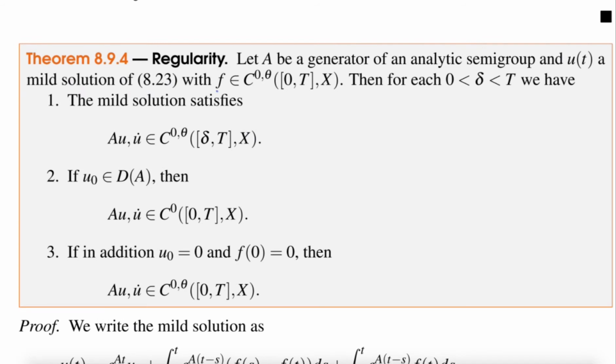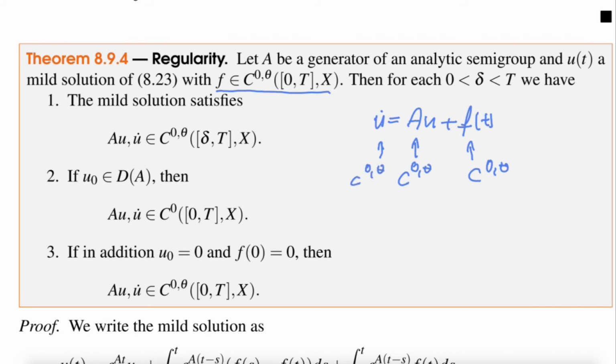So we look at f in C^θ, so the Hölder space, Hölder continuous functions, and the differential equation we are looking at is u dot equals Au plus f(t), okay, and f is Hölder continuous. And then what we can basically show is that Au and u dot are also Hölder continuous. So this is C^θ, then we can show that this is C^θ and this is C^θ. However, with a few restrictions.